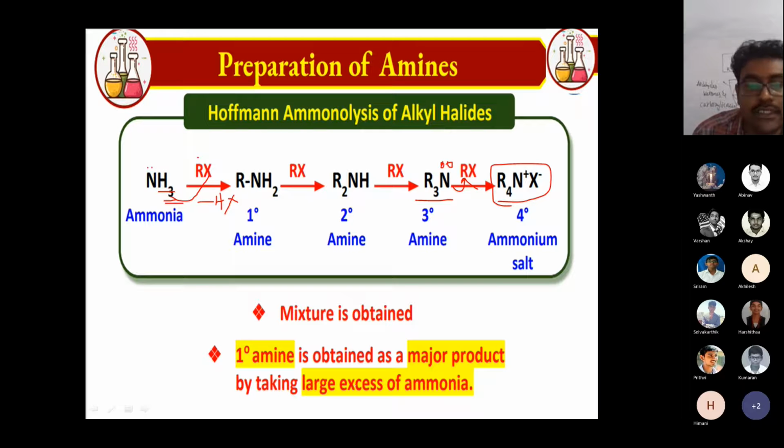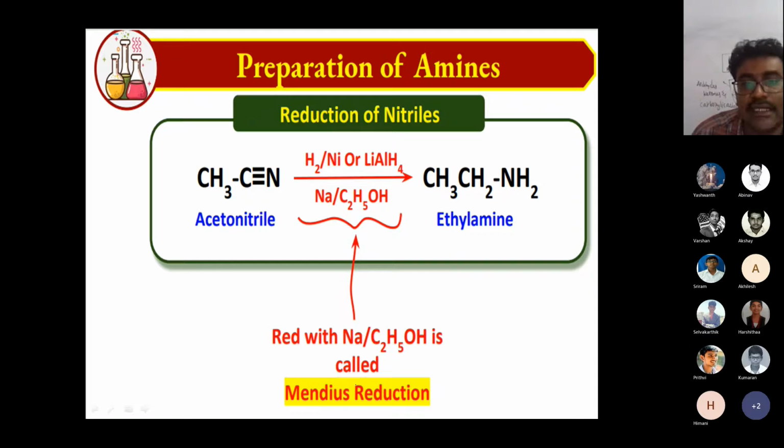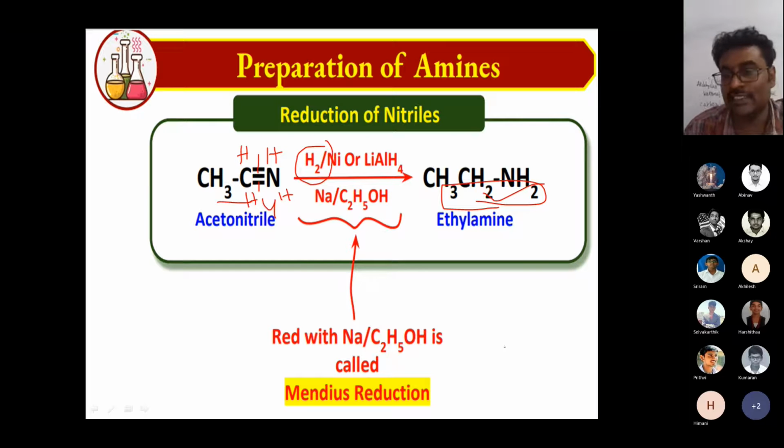Suppose I take one more functional group, a cyanide. The difference between cyanide and amine is in the hydrogen atoms: here there are 3 hydrogen atoms, and there 7. The difference of 4 is because of the reduction. The bond will break here, one hydrogen comes here, one hydrogen comes; one more bond breaks, one more hydrogen comes. So it becomes ethanamine.